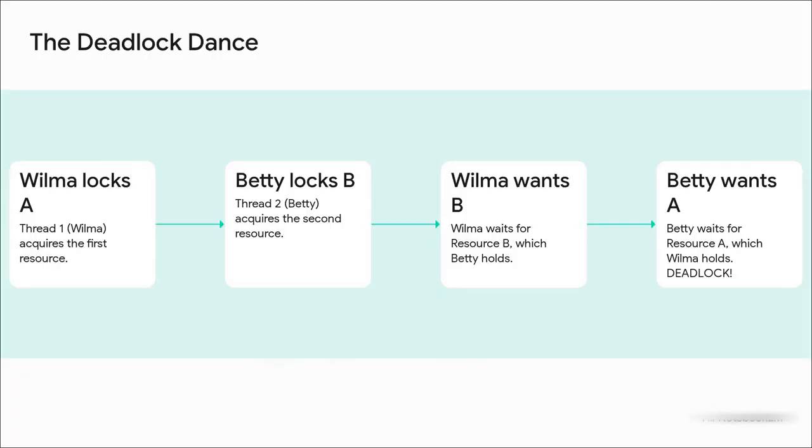Let's make this crystal clear with a little story about Wilma and Betty. First, Wilma grabs the lock for resource A. Easy enough. Then Betty comes along and grabs the lock for resource B. Now, Wilma decides she needs resource B, but she can't get it. Betty's holding it. So Wilma waits. Then Betty tries to get resource A, but guess what? Wilma's holding it. They're now stuck. They're deadlocked, each waiting for the other, and the program just hangs forever.